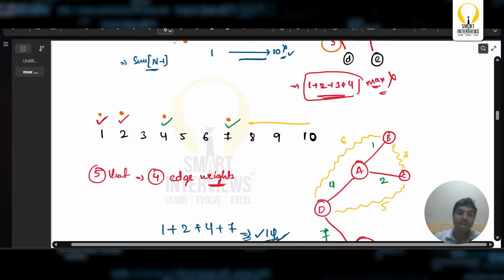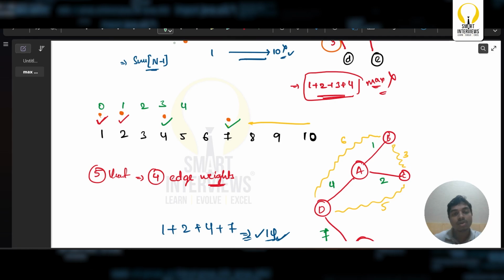Look at this as well. Let us go with indices 0, 1, 2, 3, 4, 5, 6, 7, 8, 9. From 0 we are going to 1, and from 1 we are going to 3, and from 3 we are going to 6.